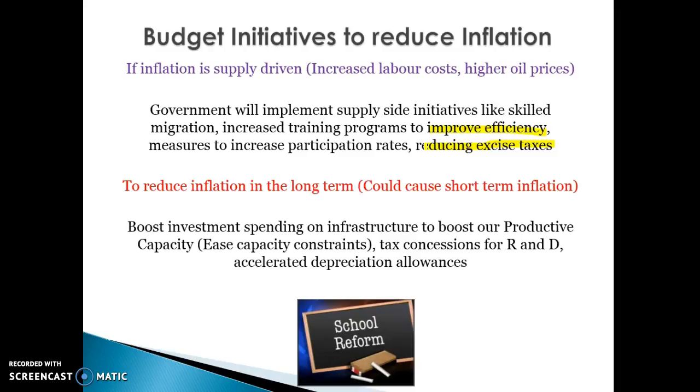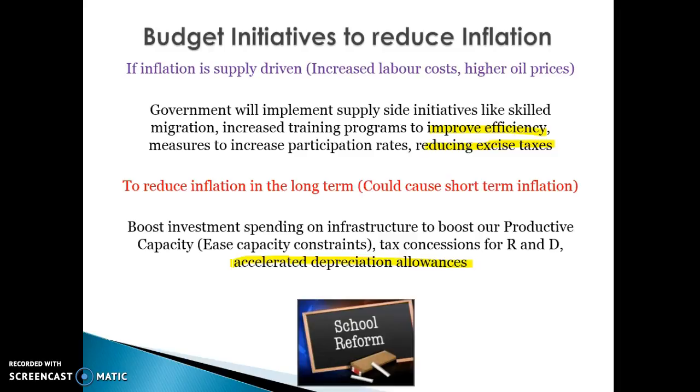So anything like that boosts demand in the short term, whether that be increased infrastructure, tax concessions for businesses to develop or invest, or accelerated depreciation allowances. That's something they did last year, where they basically allowed businesses to claim back tax quicker because they were able to depreciate their assets quicker. What that meant is if you bought something worth, say, $20,000, let's say some form of machinery, you were able to claim that back on tax and get about $6,000 back. That encouraged you to buy new machinery and equipment, which will help to reduce supply-side pressures in the long term and help reduce inflation and improve external stability because we'll become more productive in the long term.